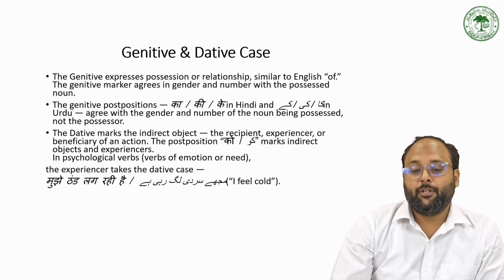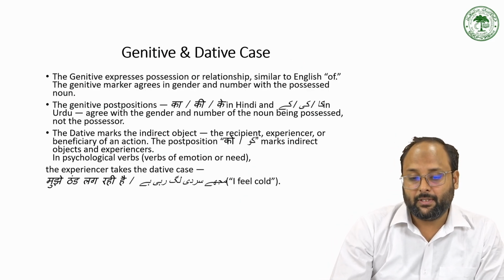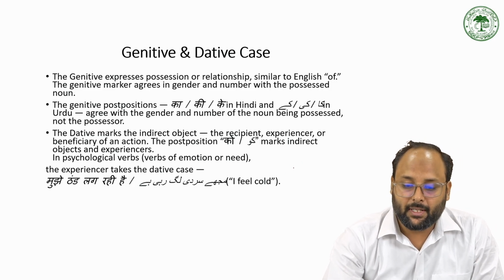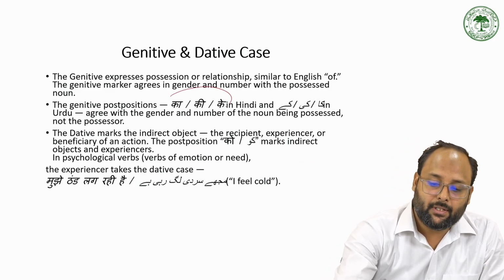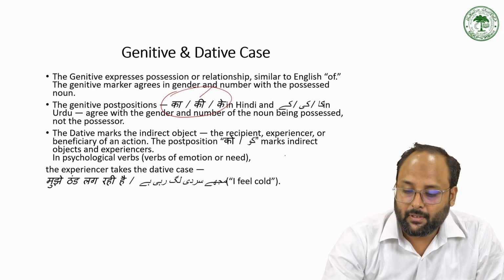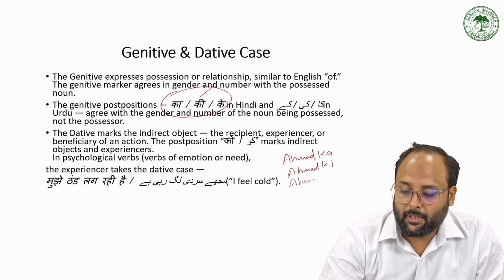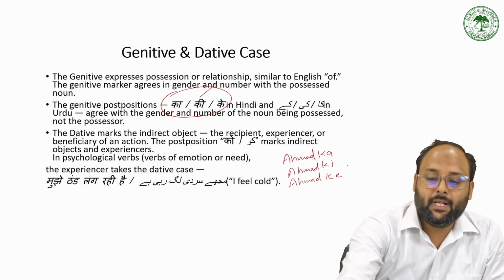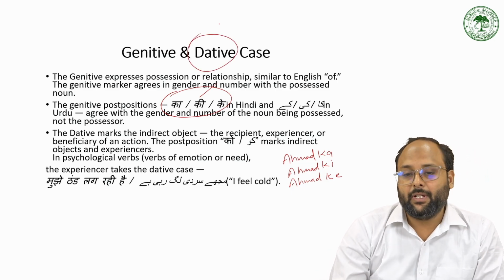For genitive, we have का, की, के suffixes, like Ahmad ka, Ahmad ki, Ahmad ke. So that is the genitive case. And for dative, we use ko, like Ahmad ko. So dative is the beneficiary object.